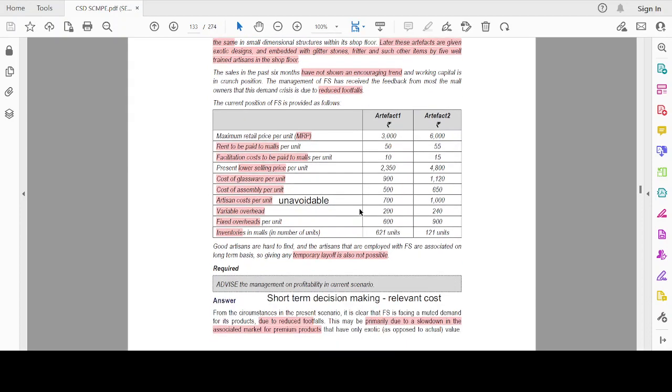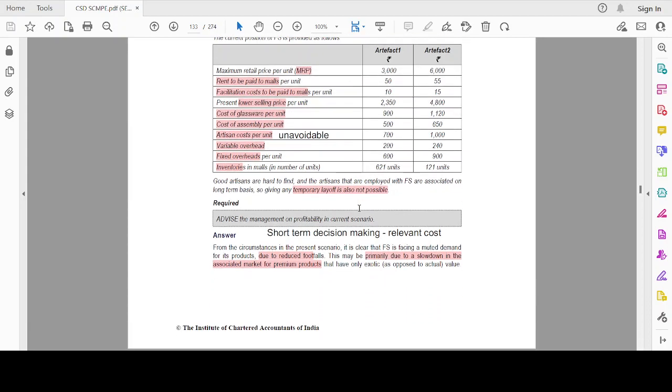We have been given the current position for artifact 1 and artifact 2: MRP, rent to be paid to the mall per unit, and facilitation cost per unit. Because of the reduced footfall, we have been selling at a lower price, which has also been given. Then we have the cost of glassware, assembly, artisan ware, variable overhead, fixed overhead, and inventories in the mall. Since it is short-term decision making, we will go based on relevant costs, which are those costs that change with each decision.